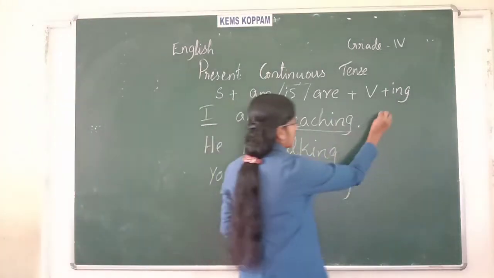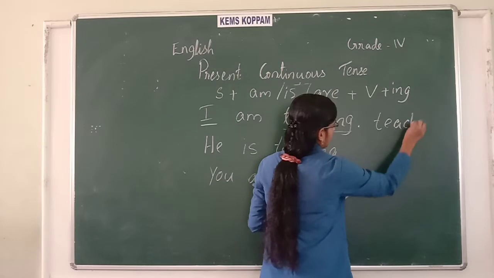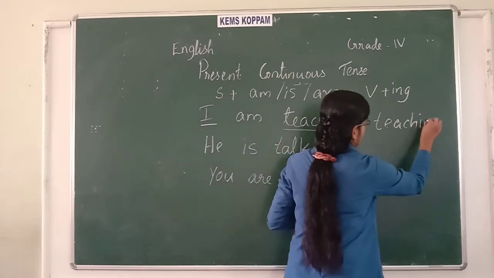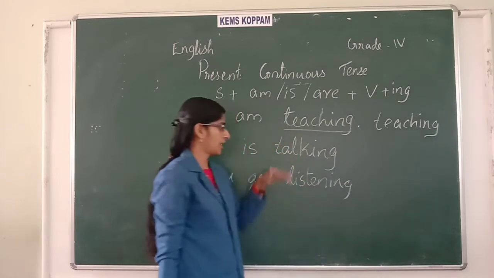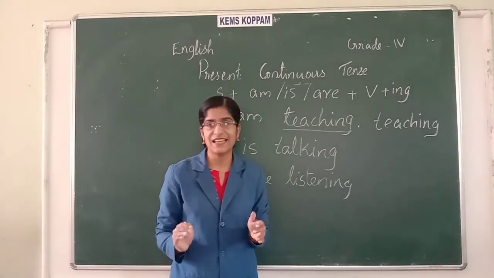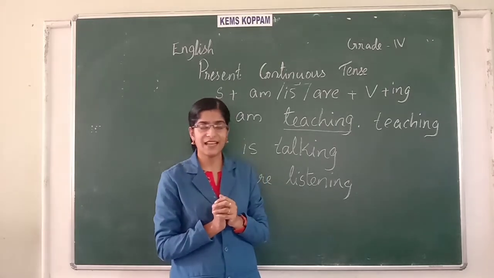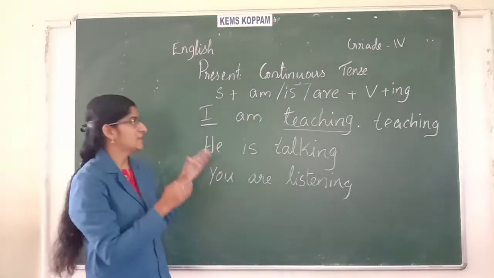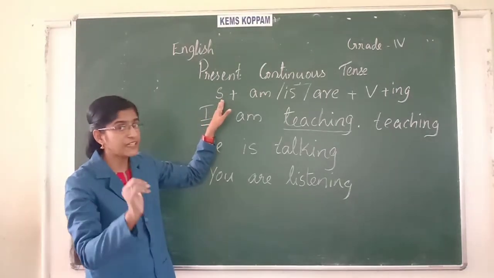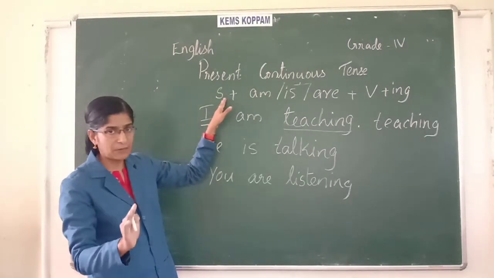Teaching. This is actually teach. With the word teach, you have to add ing. Teaching. Talking. Listening. Playing. Swimming. Singing. Dancing. Like that. Okay. So what is the structure of a sentence? First you write who is doing the action, that is called the subject.